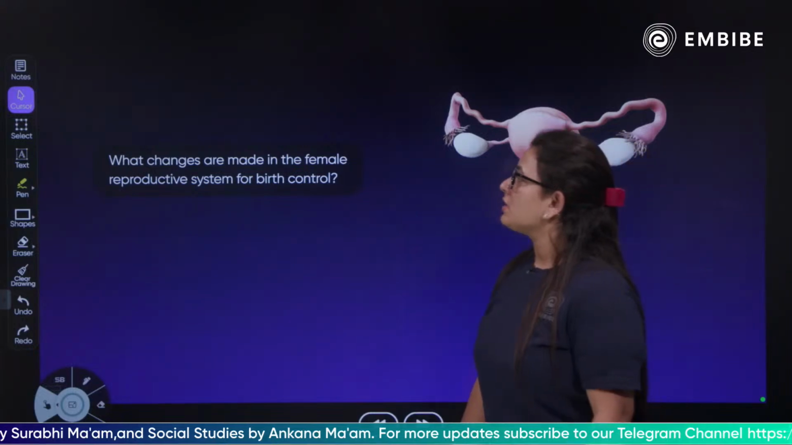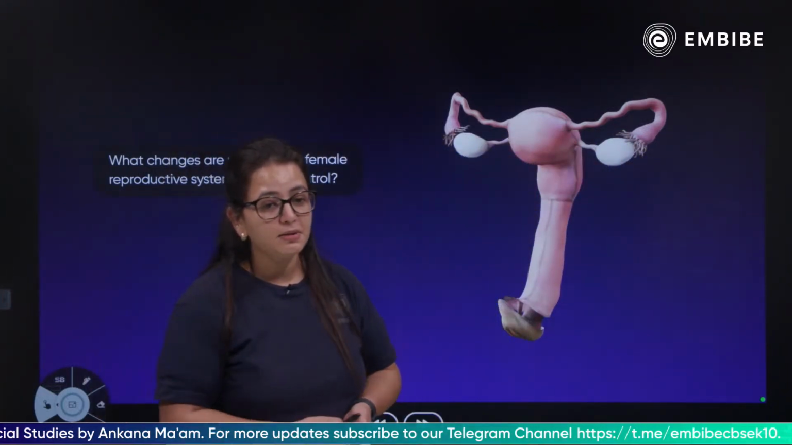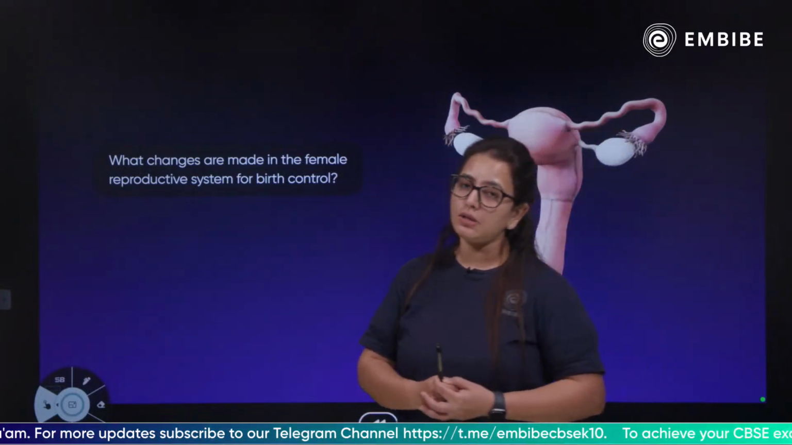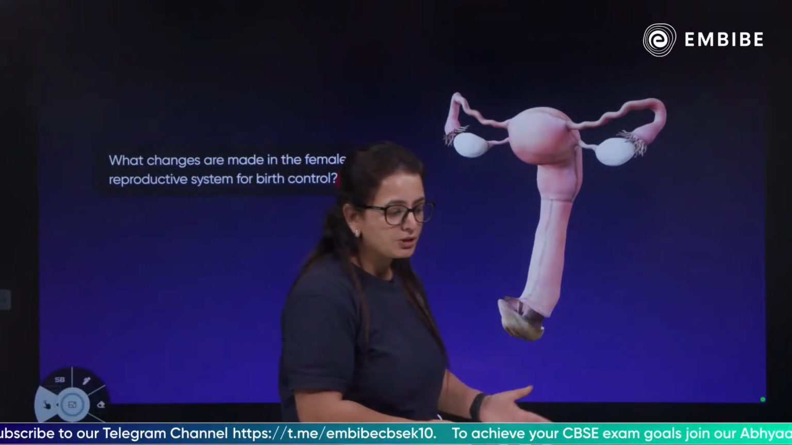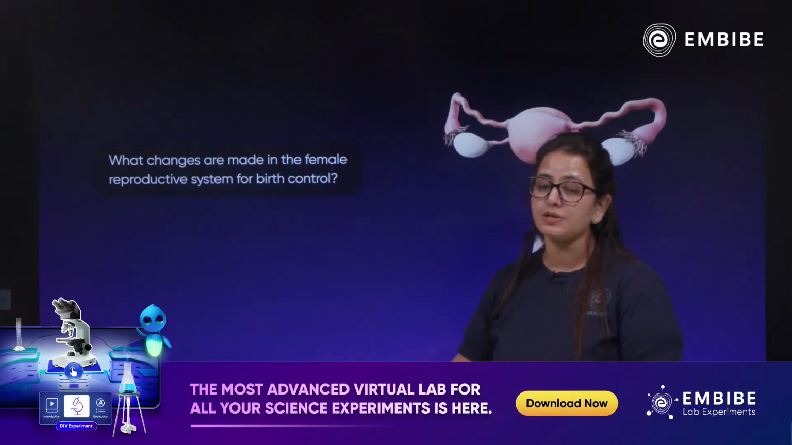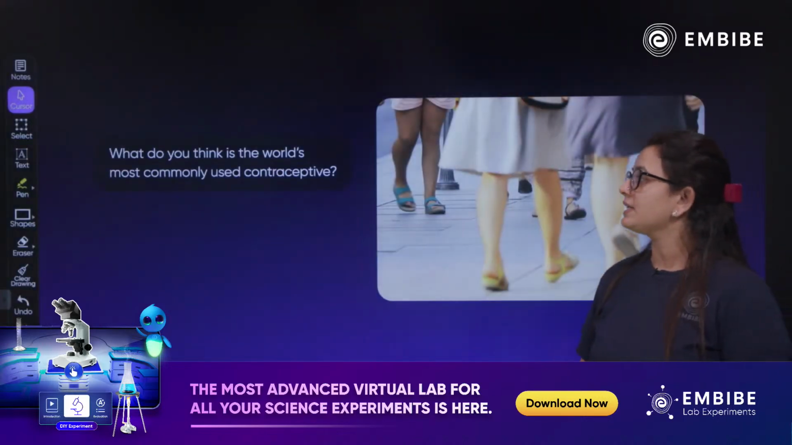Next, what changes are made in the female reproductive system to control the birth? Just like the vasectomy is happening in the male reproductive system, there is another surgical procedure which takes place in the female reproductive system for contraception. Let's talk about that.